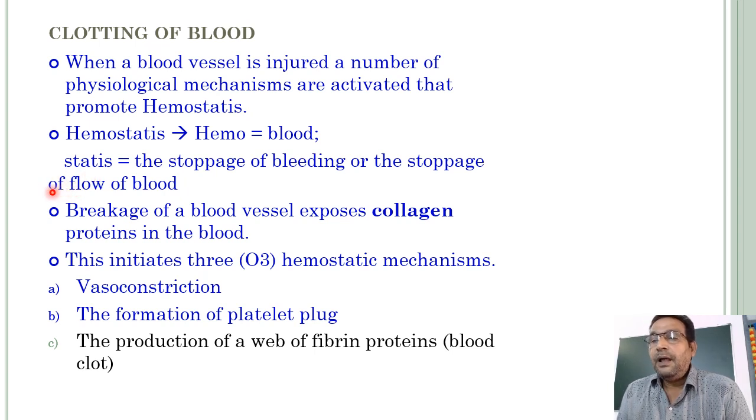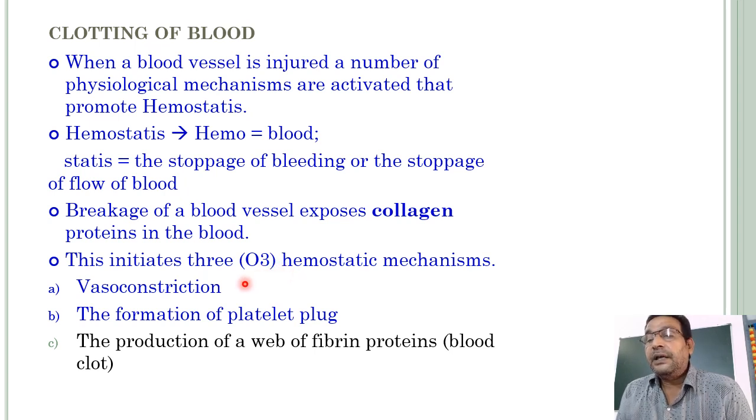Breakage of a blood vessel exposes collagen proteins in the blood. This initiates three hemostatic mechanisms, by which the stoppage of flow of blood occurs when a blood vessel is injured.